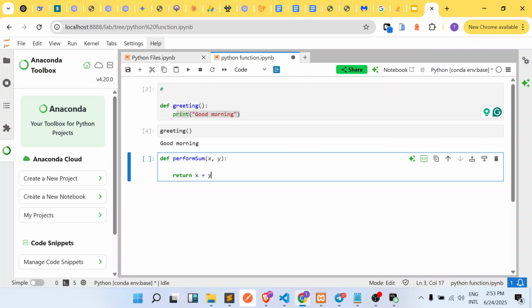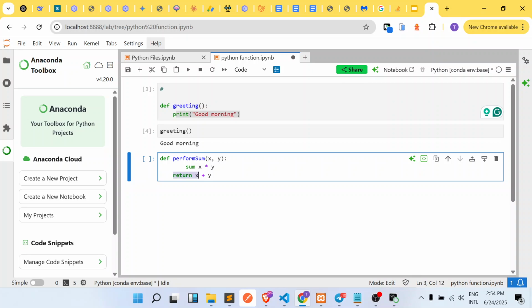Okay. Now, whatever this value returns here is independent of whatever the function does. So this function must have done something like x times, or x multiplied by y. Maybe when you call this function, it does x multiplied by y, but what you want is simply x plus y. So the return statement is independent of whatever the function is actually doing. It is only concerned with what you require that it returns back to anybody who is going to call this function. Okay, so just keep that in mind.